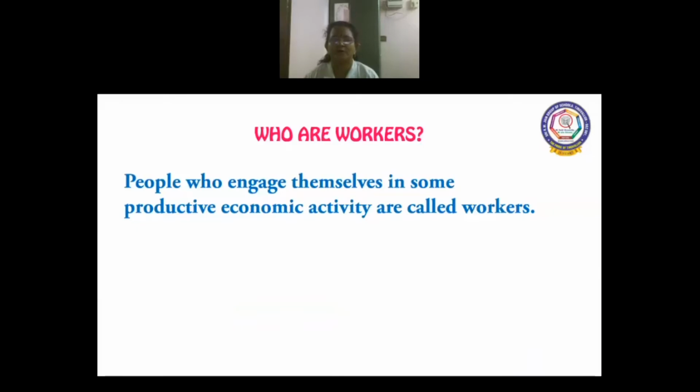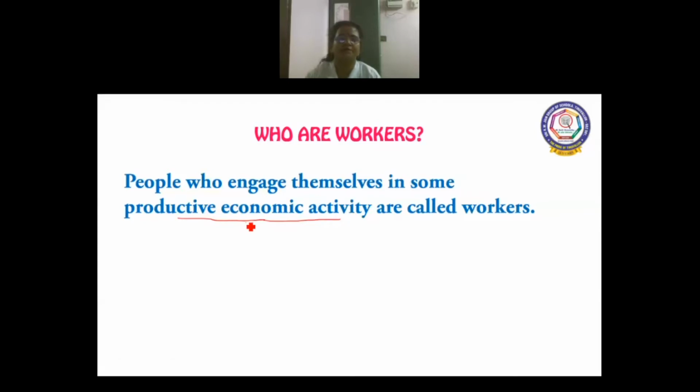Who are workers? Let us first know who belong to the group workers. People who engage themselves in some productive economic activity are called workers. This productive economic activity is nothing but they contribute to the national income.